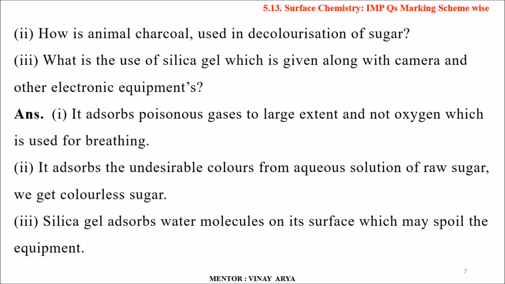The third one, the silica gel, adsorbs water molecules on its surface and does not allow that moisture to go into the lenses of the cameras and other electronic equipment, making them free from moisture, so the equipment does not get spoiled.